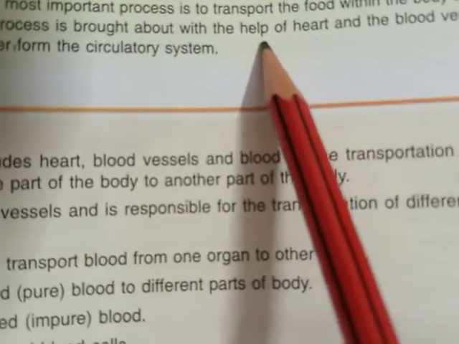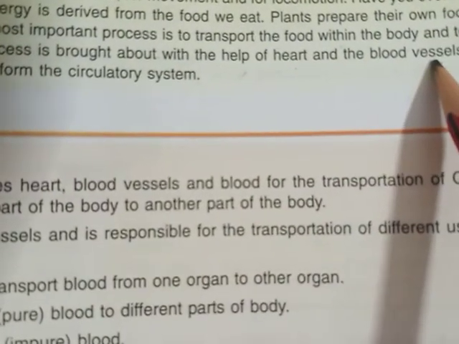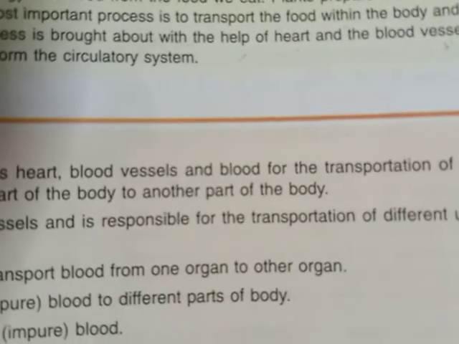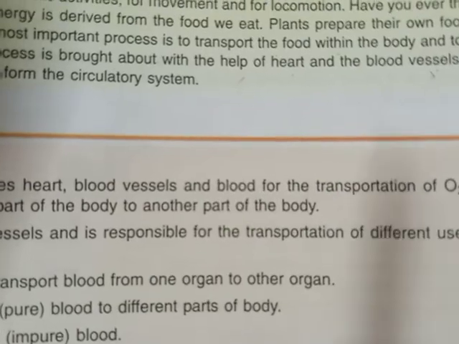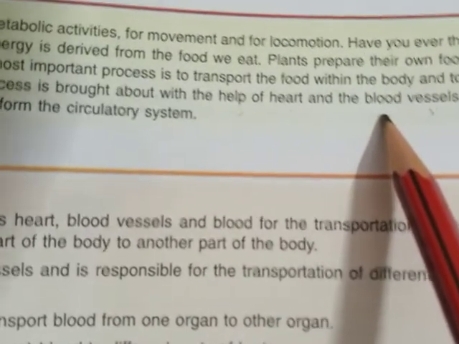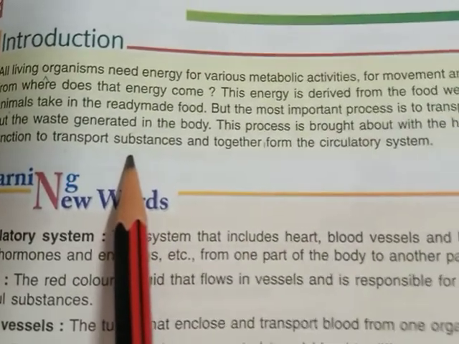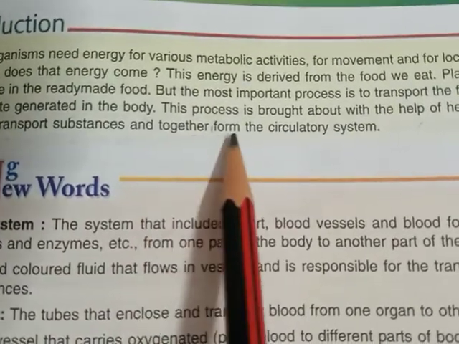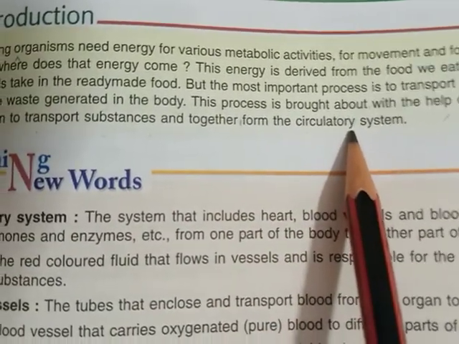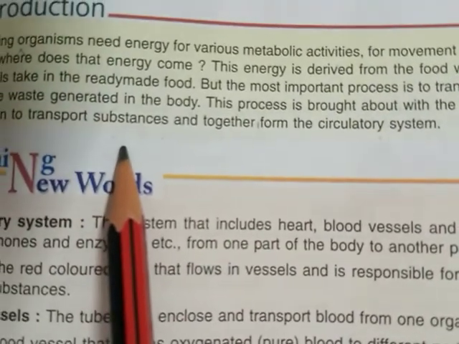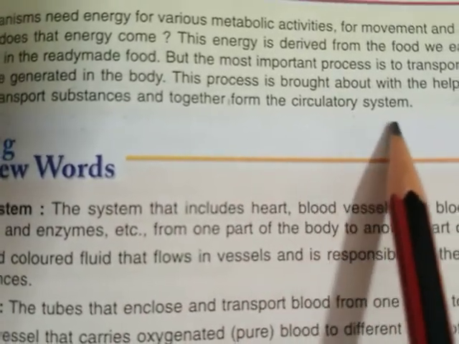Heart, you all know, children, pumps the blood, and the blood vessels are the tube-like structures which help to transport the blood. That means the blood flows to different organs through these tube-like structures. They are known as the blood vessels. They function to transport substances and together form the circulatory system.